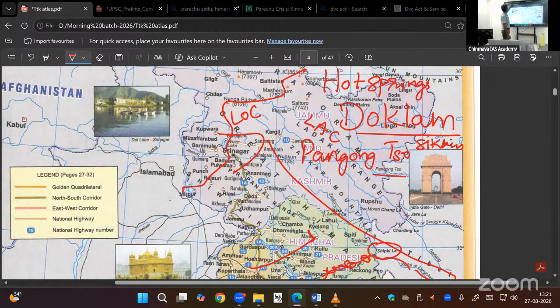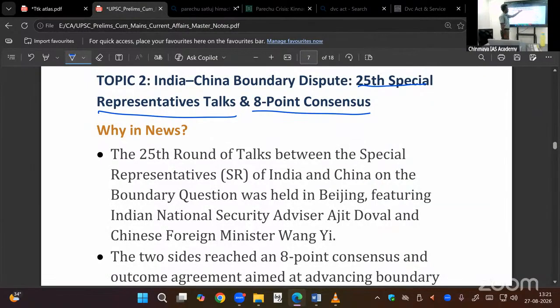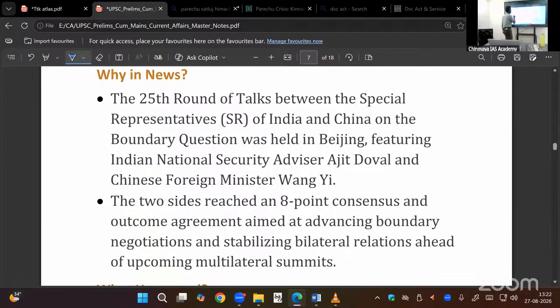So 25th round of talks, okay, is going on. Okay, to some extent we can appreciate them because they have concluded 8-point consensus. On our Indian side, we discussed about Ajit Doval for a long period of time. He is the National Security Advisor. On their side, Chinese Foreign Minister Wang Yi.